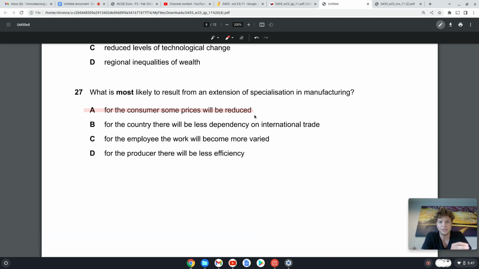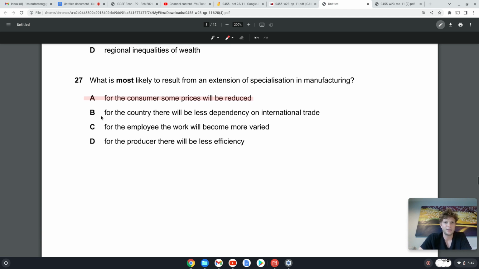So our costs to produce the same amount of goods decrease, and when our costs decrease, it means we can decrease the price, or we get so good at making it that we can even make more. We can increase our output for the same inputs, so our supply increases, so prices decrease. So for the consumers, some prices will be reduced. Yes.